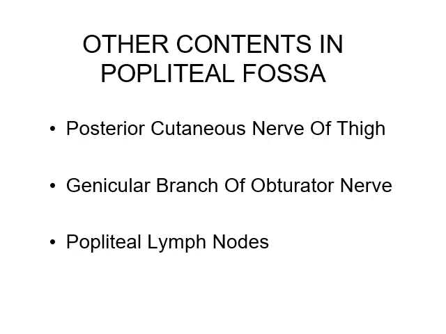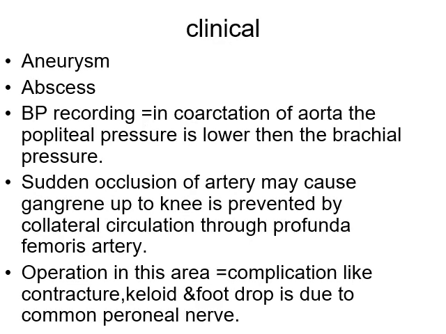A few lymph nodes intervene between the knee joint and popliteal artery. They receive the lymphatics from the knee following the genicular vessels. The rest of the nodes are situated on both sides of the popliteal vessels. They drain the lymphatics which accompany the anterior and posterior tibial vessels. The efferent vessels from all the popliteal nodes accompany the femoral vessels and drain into the deep inguinal nodes. These are the major contents of the popliteal fossa.